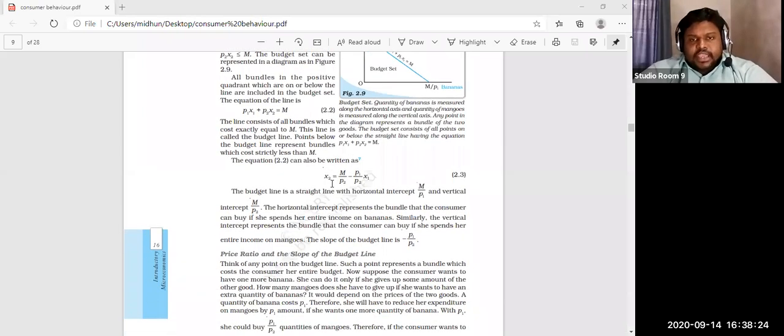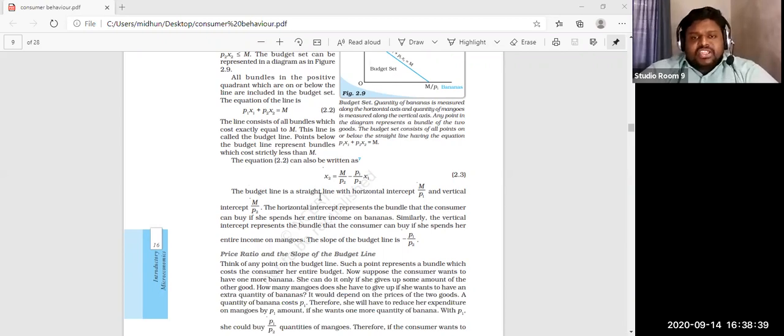Here X2 is equal to M divided by P2 minus P1 divided by P2 multiplied by X1. All this mathematical calculation we want to learn properly. I will teach that again, no problem. So now just understand the equation there, learn the equations properly.